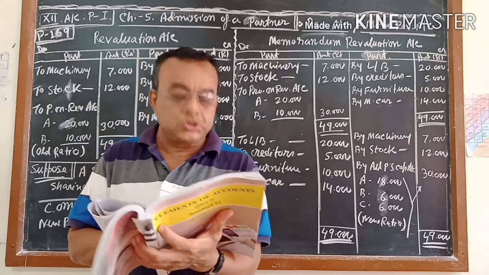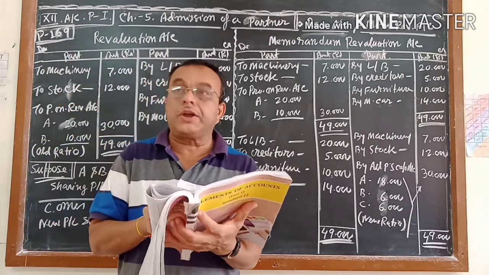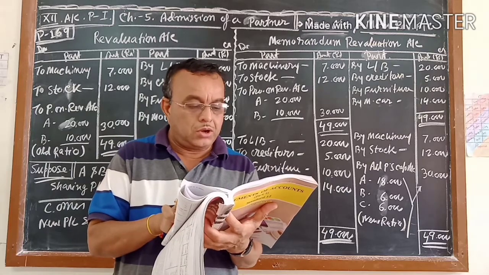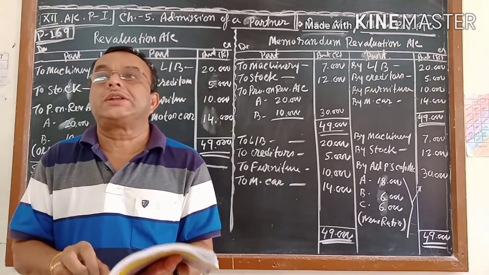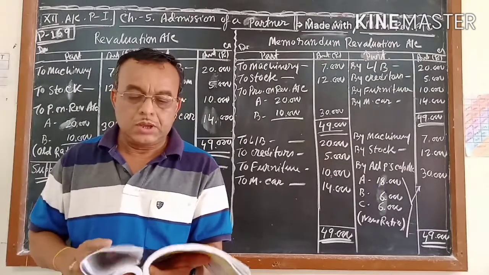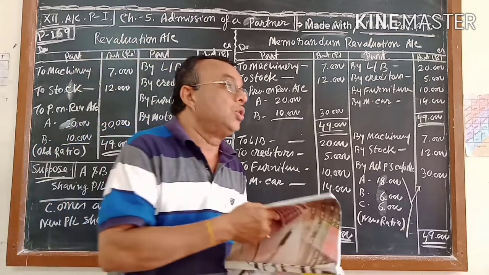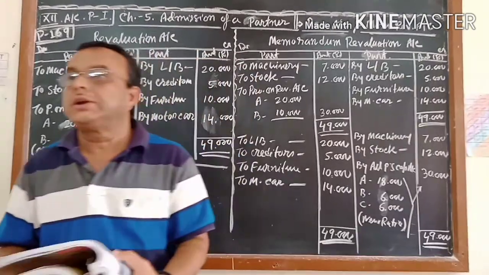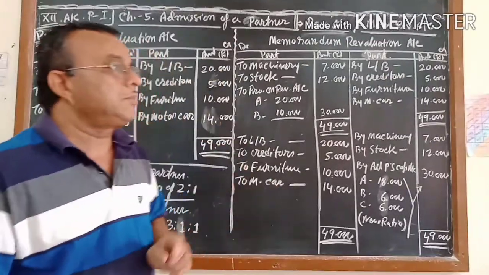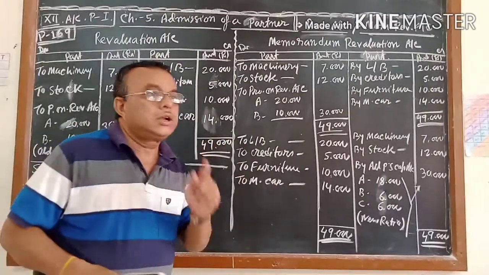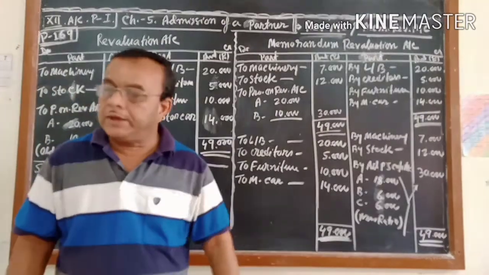Today I will teach you the third point, which is called accounting effect of profit and loss arising from the revaluation of assets and liabilities. How to do the revaluation account, I already told you from chapter 3. Revaluation account is the result of changing assets and liabilities.